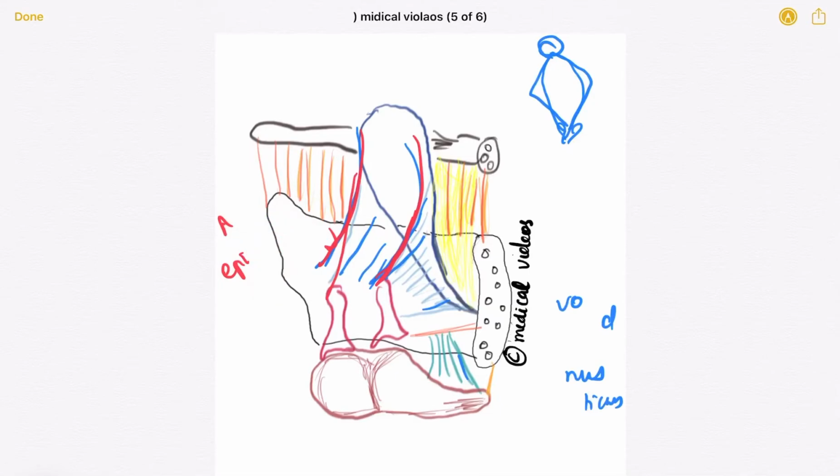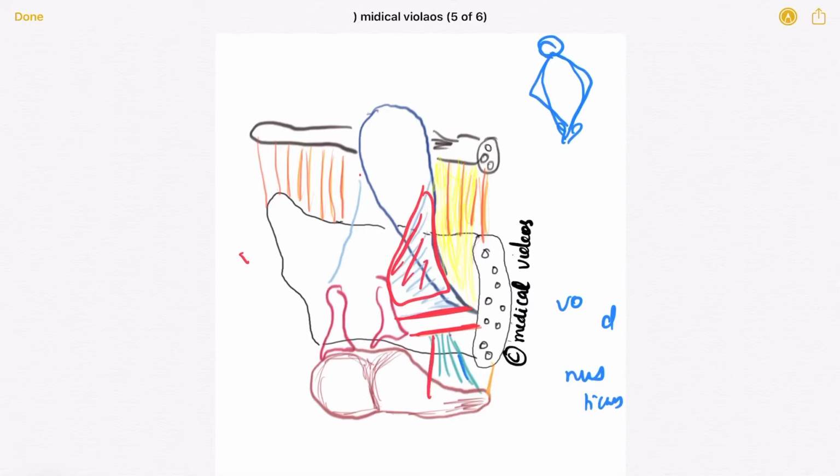Now let's see some other structures. So I hope I made things clear. This is the true vocal cord, this is the false vocal cord, this here is the quadrangular membrane, this is the conus elasticus, and here you are seeing the top part of the quadrangular membrane is the aryepiglottic fold. So basically this is the laryngeal inlet that I've shown here.